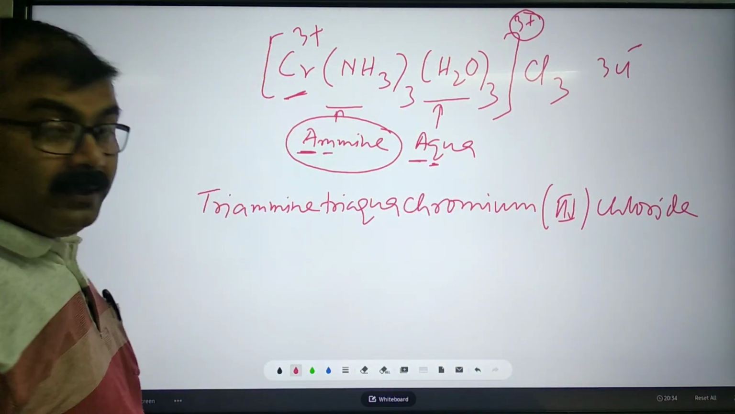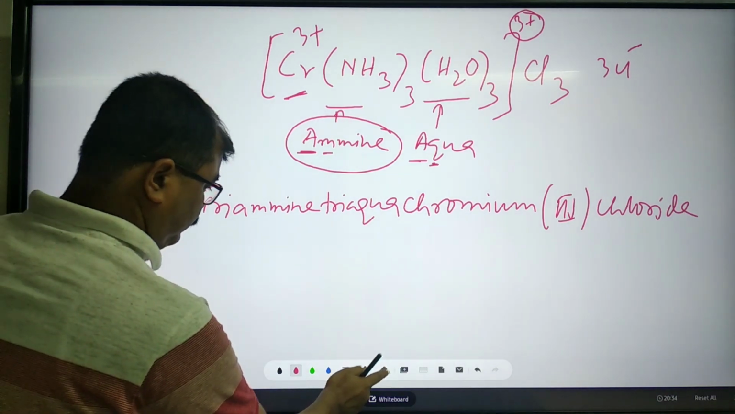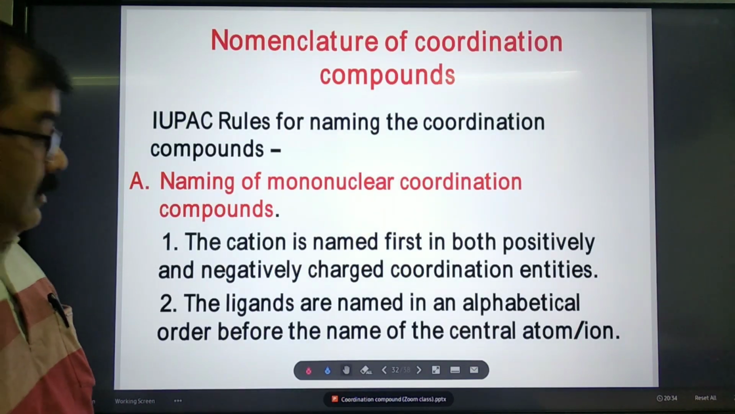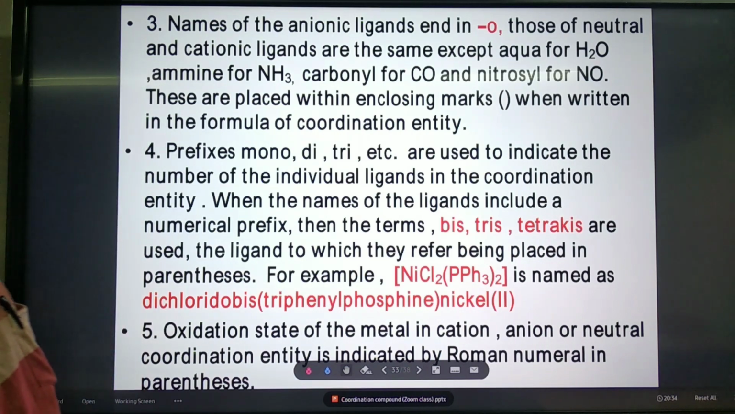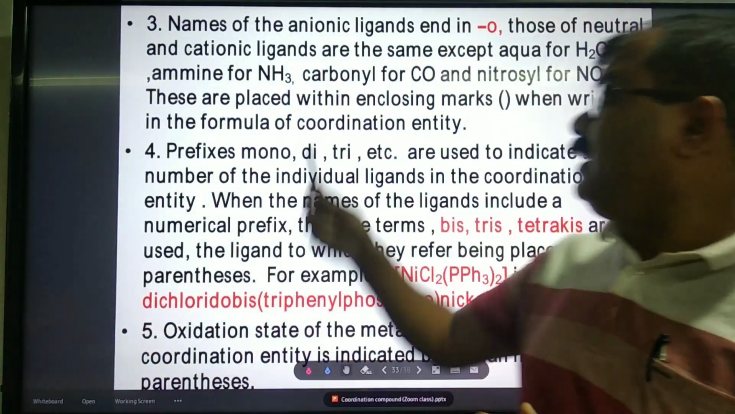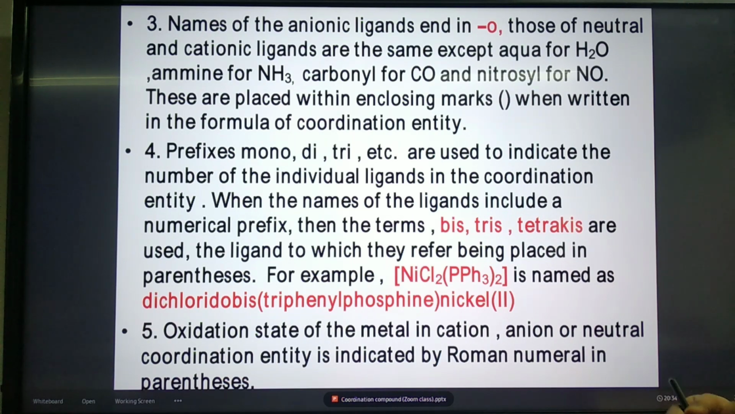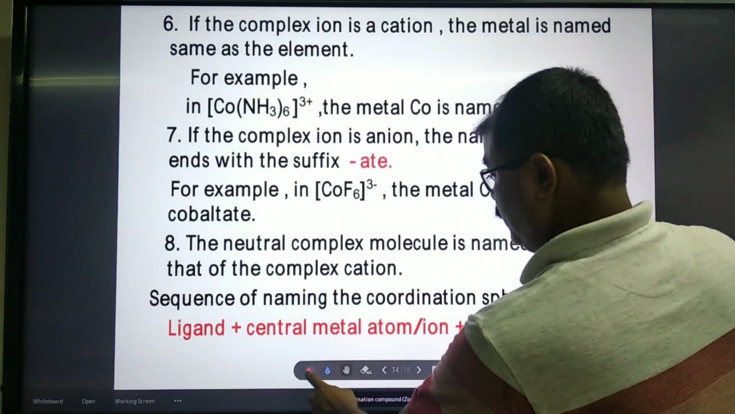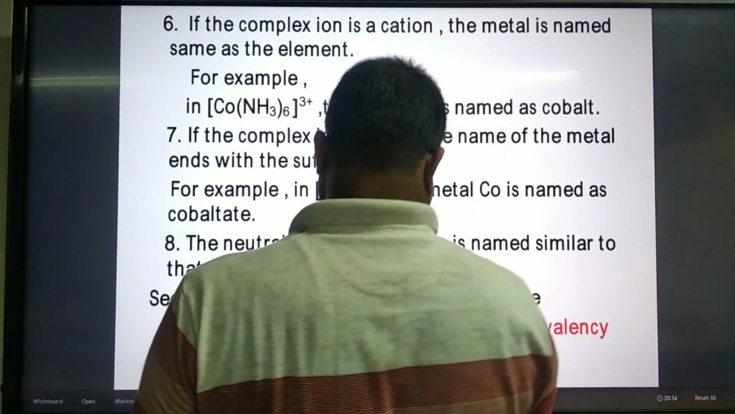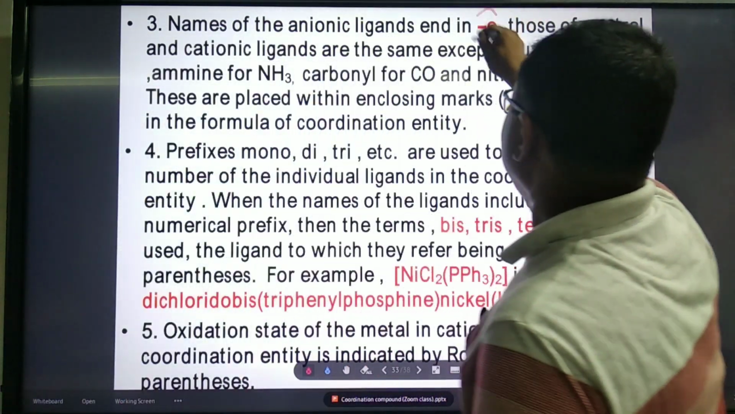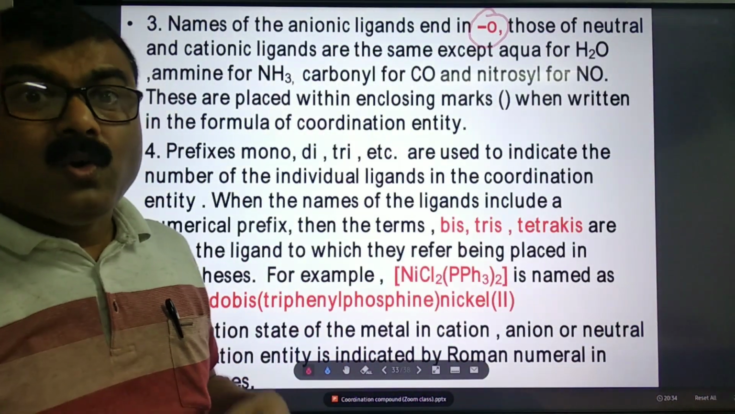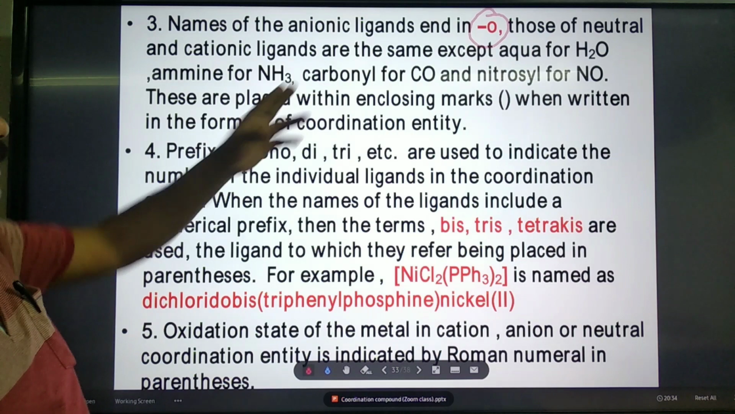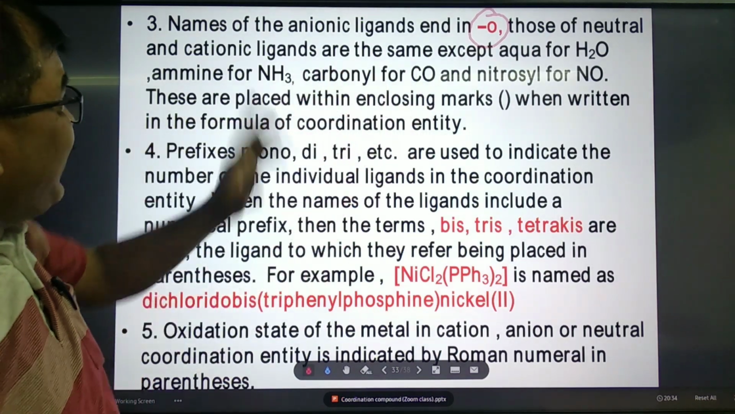Understood? Yes? Okay. Let's go ahead to the next rule. Name of anionic ligands. Third rule: the names of anionic ligands end with O. Like chloride, chlorido; bromide, bromido; fluoride, fluorido. Yes, hydride, hydrido. Names end with O. But what are the exceptions you see?